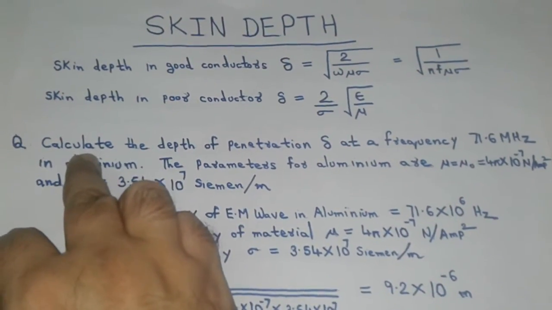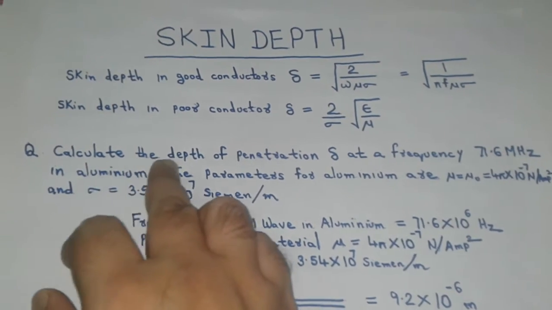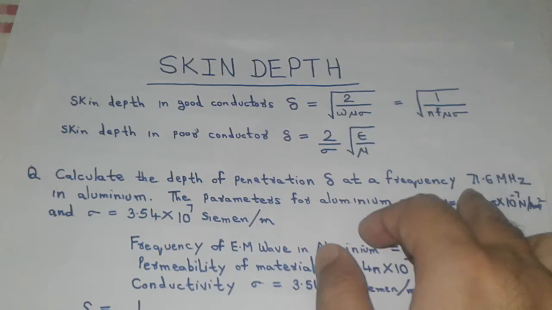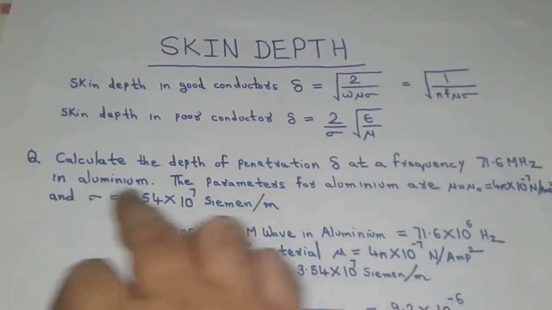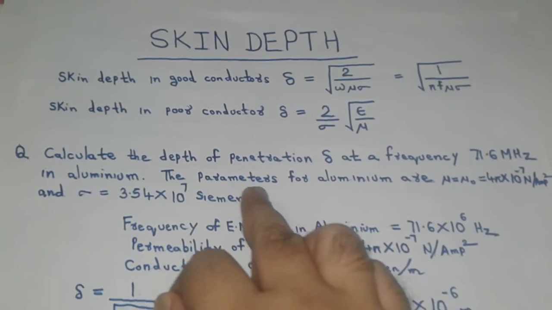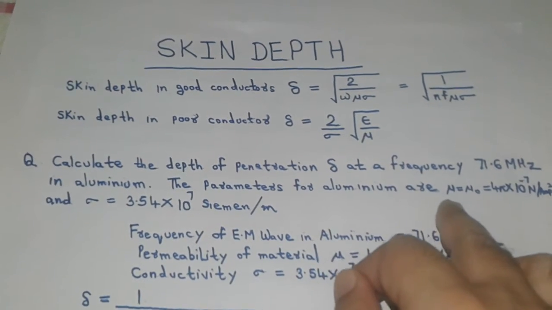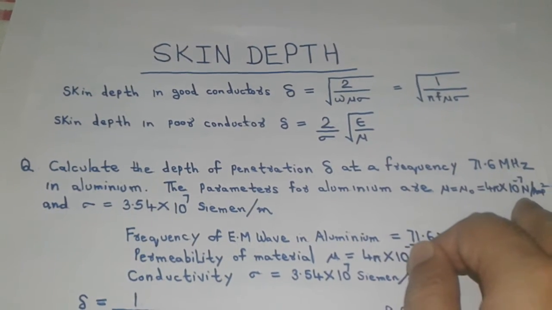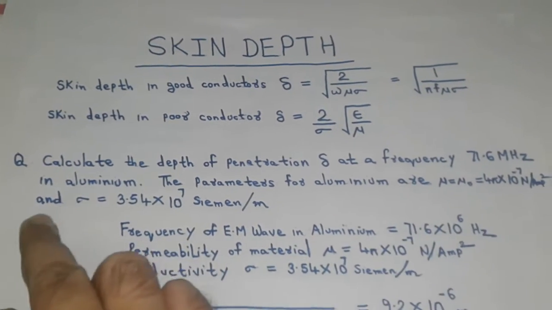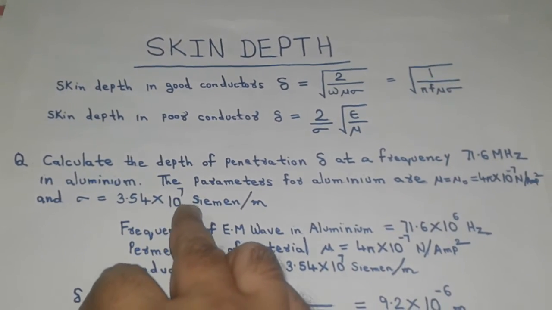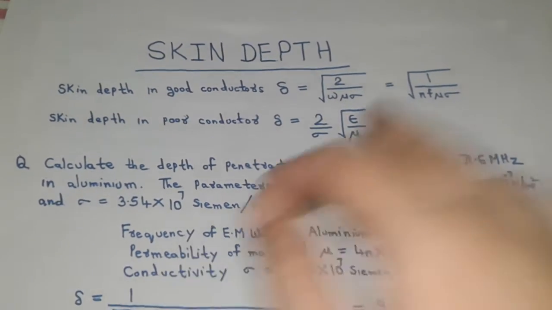Let us consider an example. Calculate the depth of penetration delta at a frequency of 71.6 MHz in aluminium. The parameters for aluminium are mu equal to mu naught, equal to 4 pi into 10 to the power minus 7 Newton per ampere squared, and conductivity sigma is 3.54 into 10 raised to the power 7 Siemens per meter.